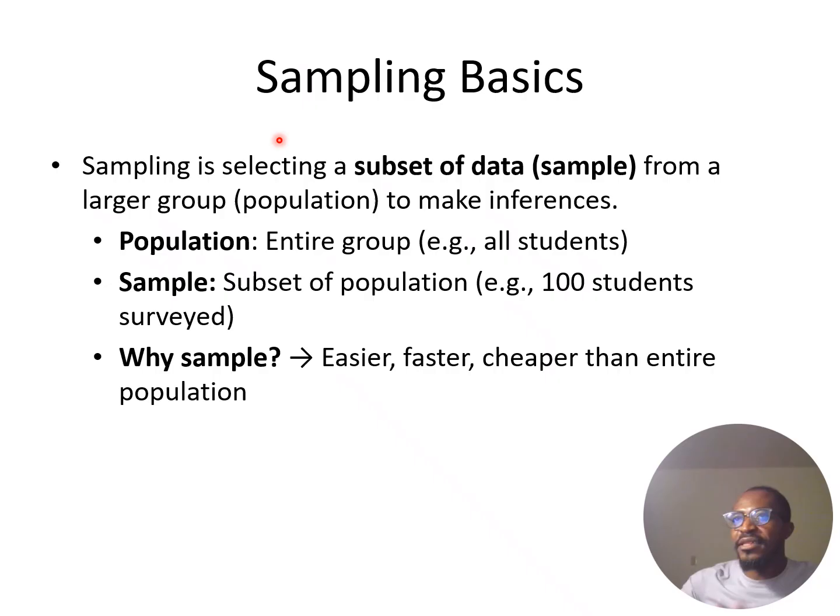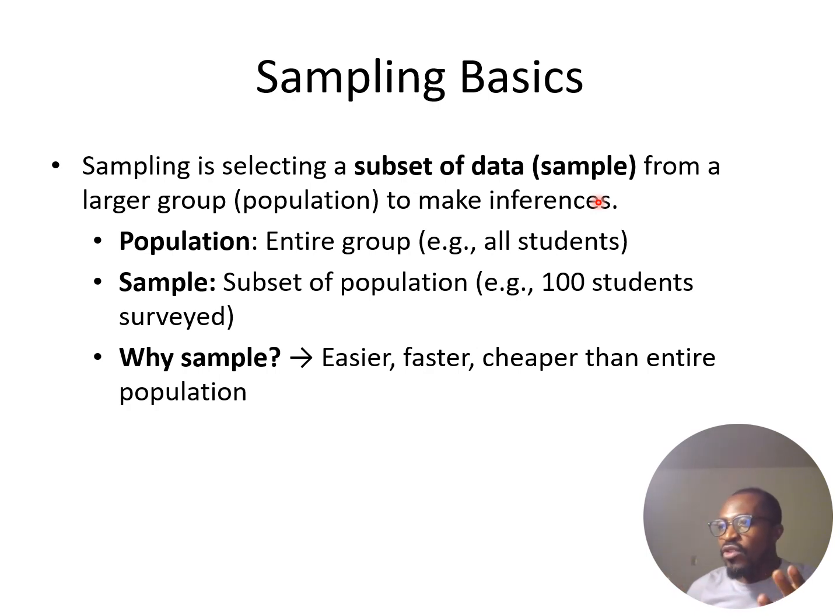So let's look at sampling. Sampling is like selecting a subset of data from a larger group or population to make inferences. Sampling is very essential, especially when we are collecting data. Most of the machine learning models that we'll be building, we are going to be sampling data from different places, or also from different applications.